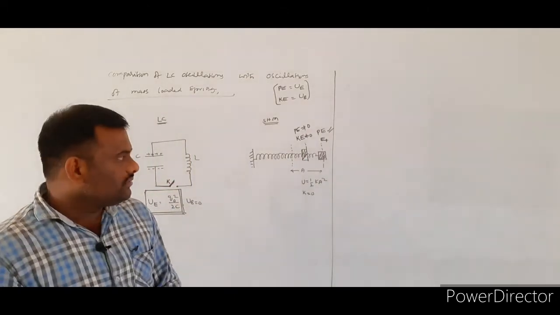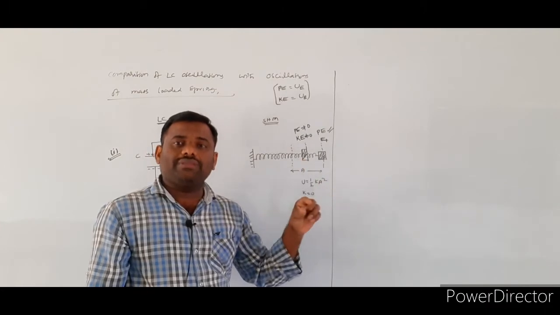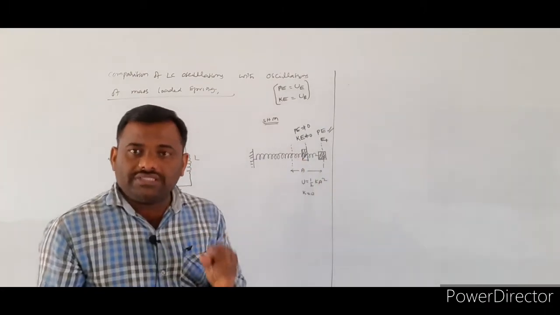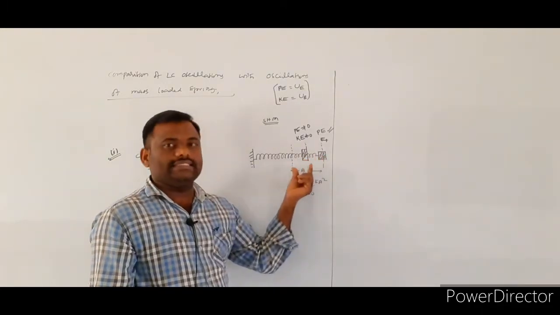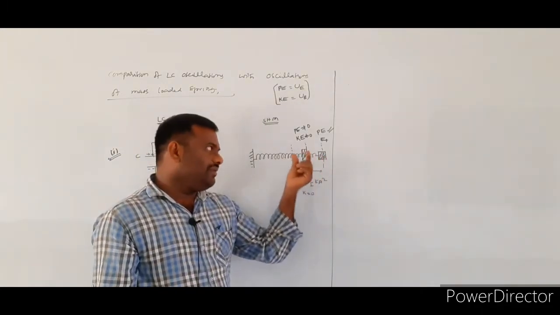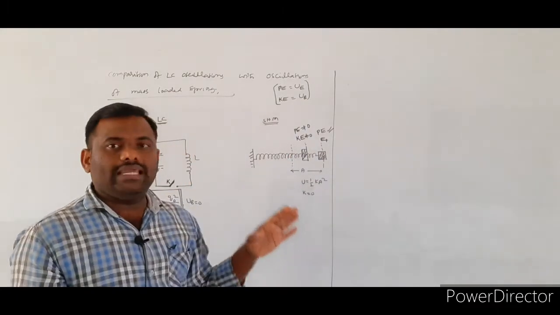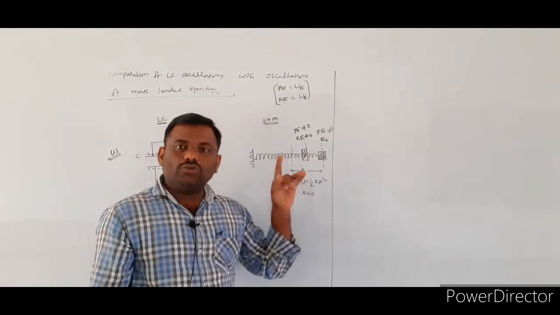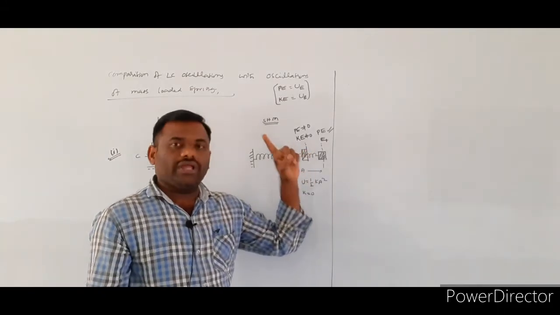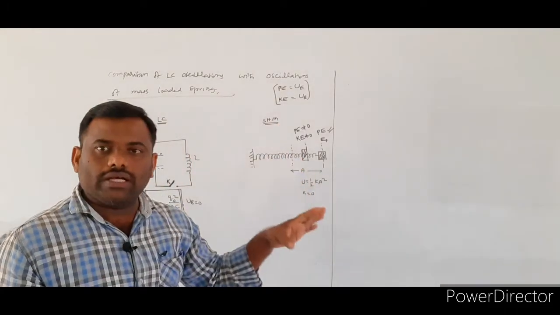Once again, whenever the object is released from the extreme position, it comes in between the extreme position and the mean position. There it has two types of energies, potential energy as well as kinetic energy. So both the energies are not equal to 0.